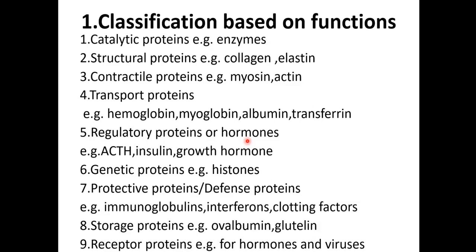So there are 9 types of classification: catalytic protein, structural protein, contractile protein, transport protein, regulatory proteins or hormones, genetic protein, protective protein, storage protein and receptor protein. This is the most important type of classification based on functions. It's a very important question for all university exams. It can be asked as a short note, short essay, or a part of essay.